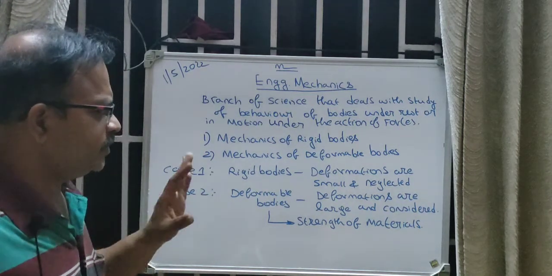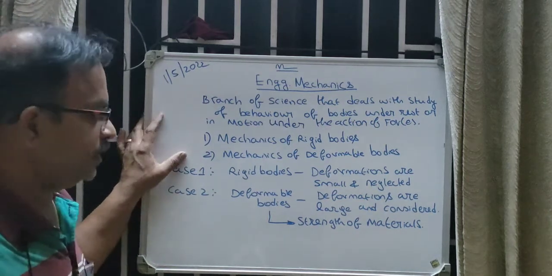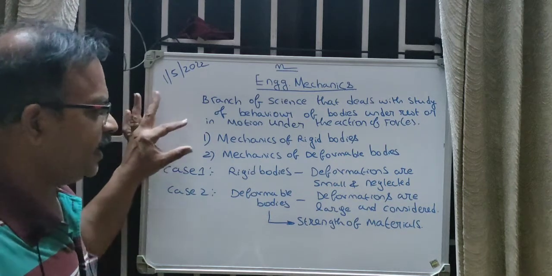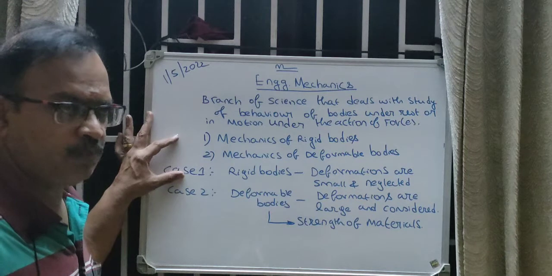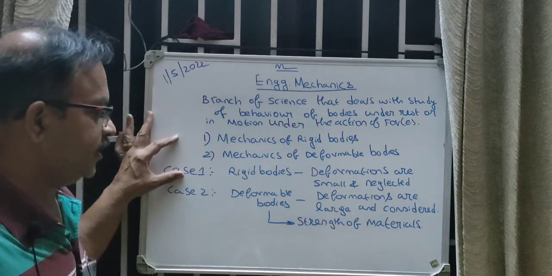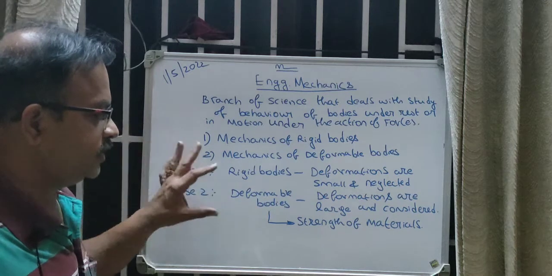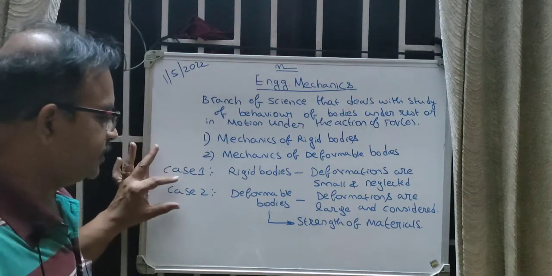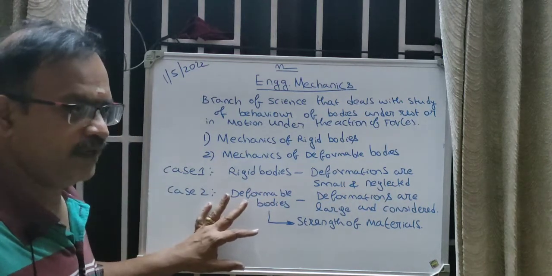The engineering mechanics subject is divided into broadly two major categories: mechanics of rigid bodies and mechanics of deformable bodies. So in mechanics of rigid bodies, it is considered that the deformations are very small and they are neglected. Whereas in deformable bodies, the deformations are large and are considered for the analysis. So this is a separate subject and it is named as strength of materials.